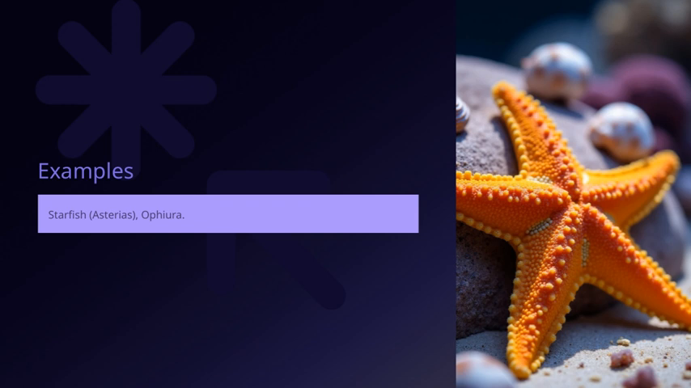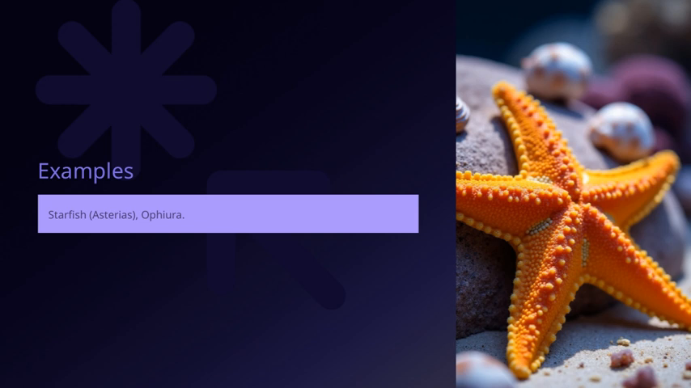Asterias, the common starfish, typically has 5 arms, but some species can have more, and it plays a vital role in its ecosystem as a predator. Ophiura, on the other hand, belongs to a different class called Ophiuroidea, and it has a more slender, flexible body compared to Asterias. Recognizing these differences helps us understand how echinoderms have adapted to various environments. These examples underscore the diversity within this phylum and highlight how different species can look quite distinct but still share fundamental characteristics.